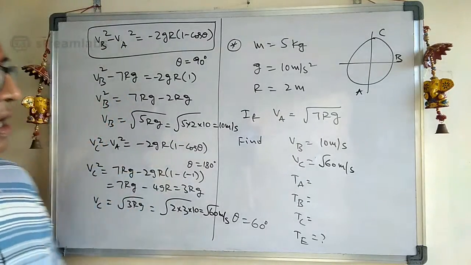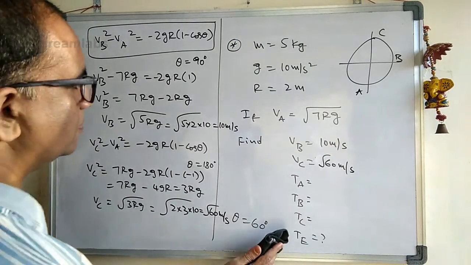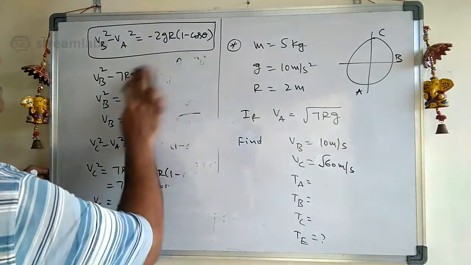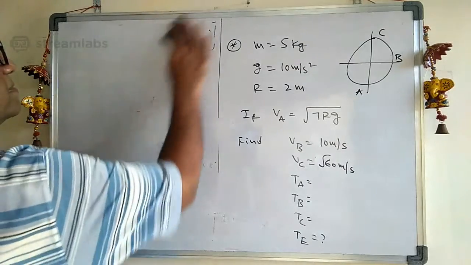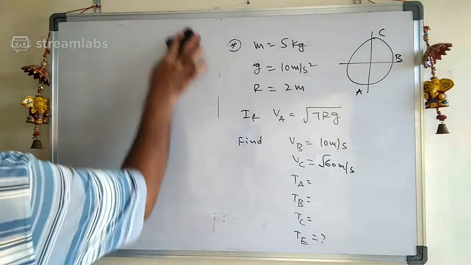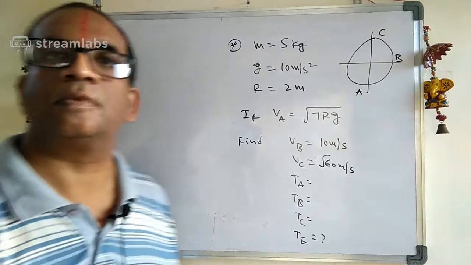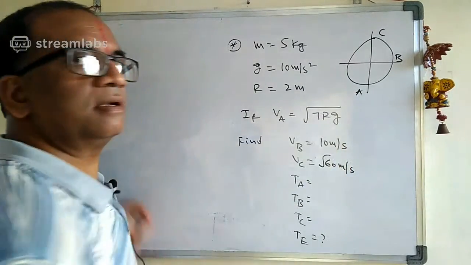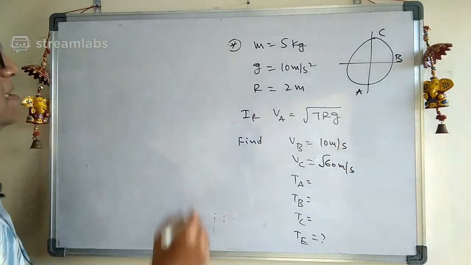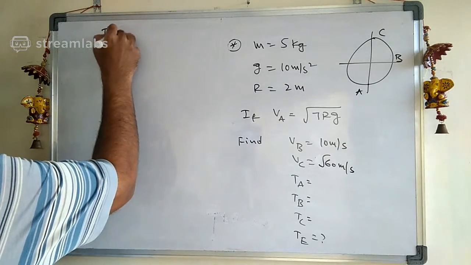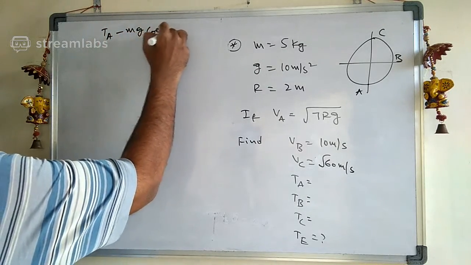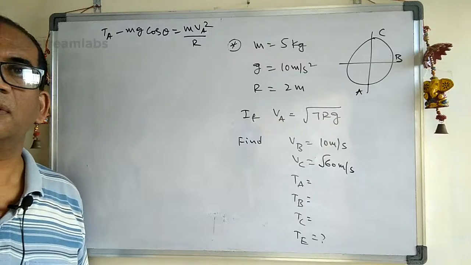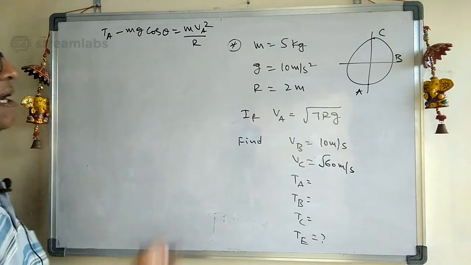Now let us calculate the tension at A. How to calculate the tension at A? Tension at A means at this point. What is the formula we know? Tension at A minus mg cos theta is equal to m Va square by r. Do you remember this formula? Let us use that formula here.